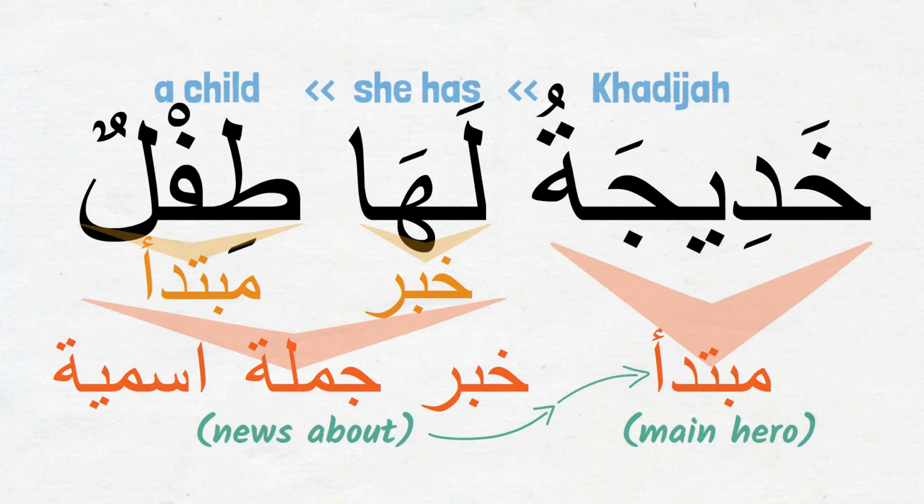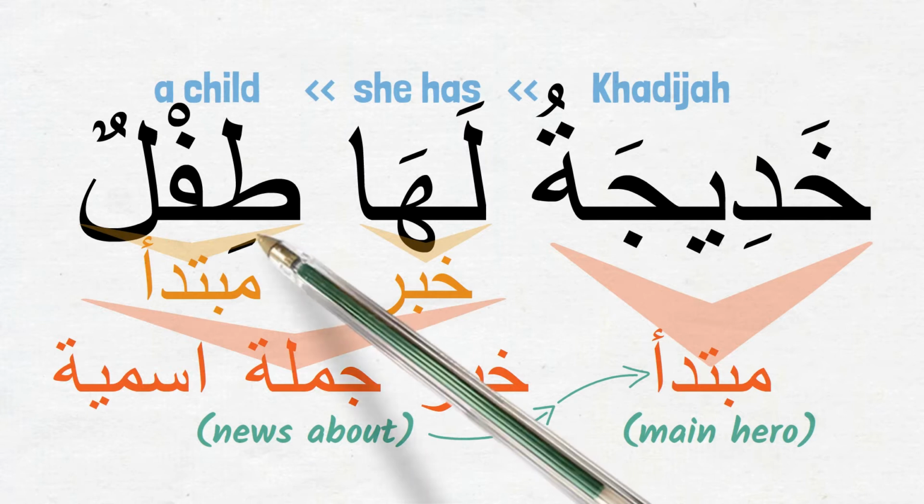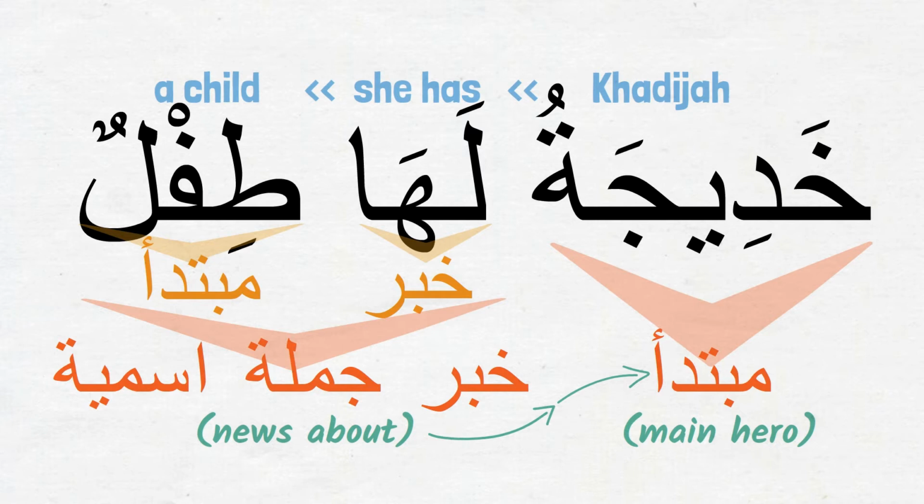And the news about her is laha tiflun. She has a child. And in this case, it turns out that laha tiflun by itself is another ismiya sentence. And the main hero of this inner jumla ismiya is the ism marfu' tiflun. Remember, mubtada is always marfu'. And the jar majroor laha is the khabar shibhu jumla.